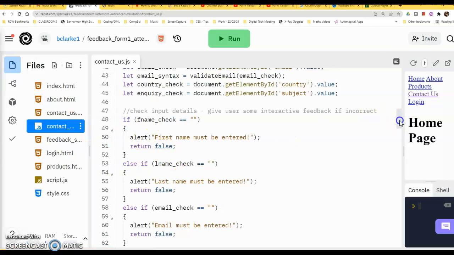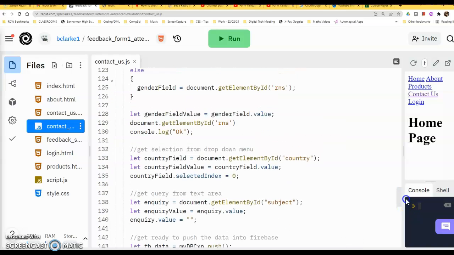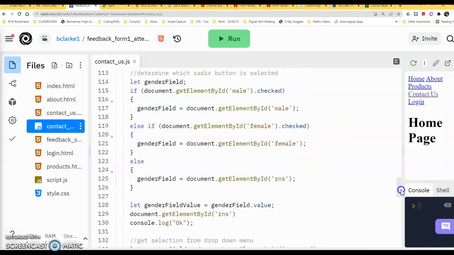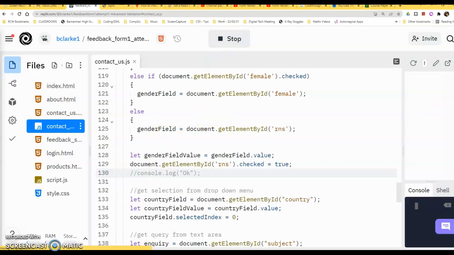And we'll go back again, need to find it here now. So RNS, and we're just going to say okay, we want this one checked, so we say equals true. So let's try that again now. I don't even need that console.log there. I'll comment that out. Just run that.